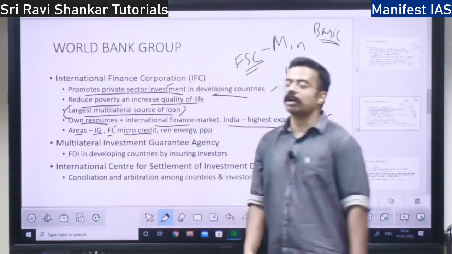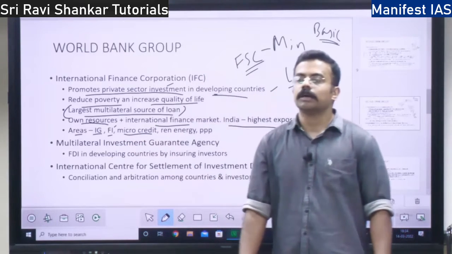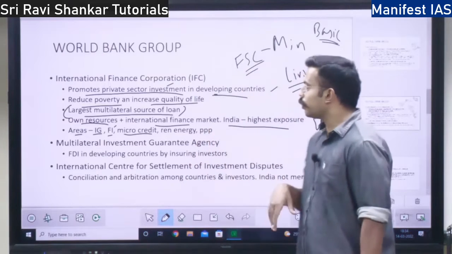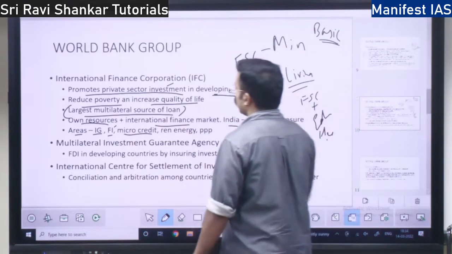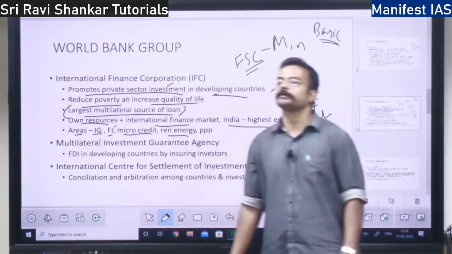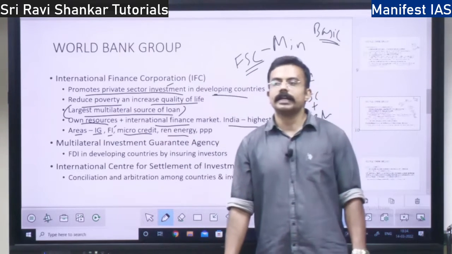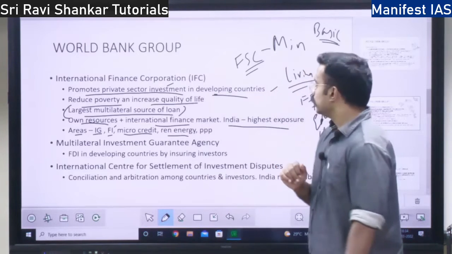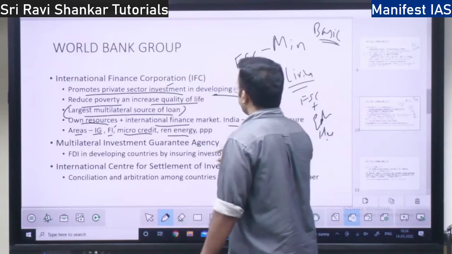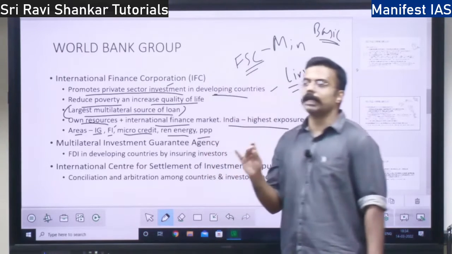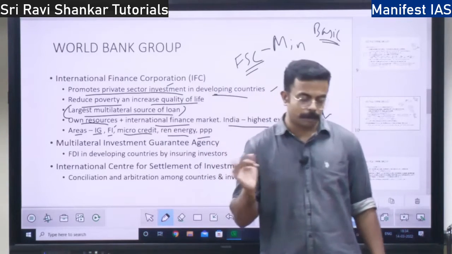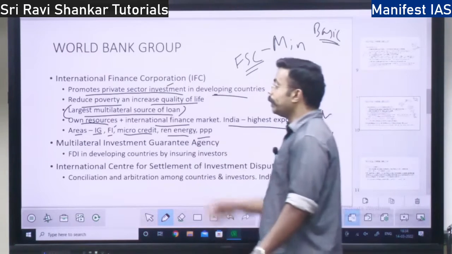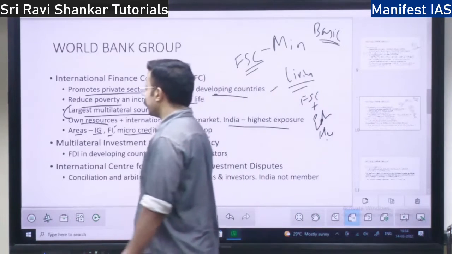Then it focuses on providing microcredit. Microcredit means small credit, right? That also it focuses on. And also it focuses on renewable energy, funding the renewable energy, solar panels, all those things, right? Next, it also focuses on funding the public-private partnership. I have discussed in detail public-private partnership. IFC is going to fund it under the World Bank.